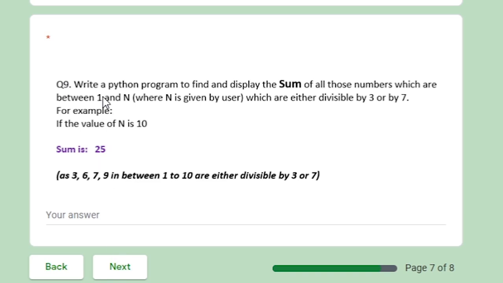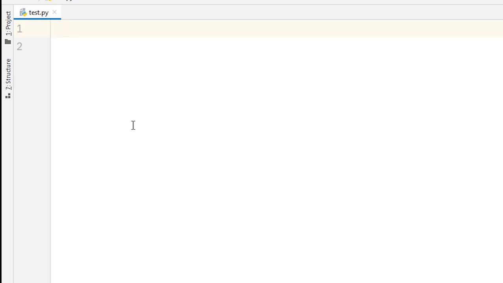Next question is, write a Python program to find and display the sum of all those numbers which are between 1 and n, where n is given by user, which are either divisible by 3 or 7. So I will show you the code of this program. First I take the value from user.